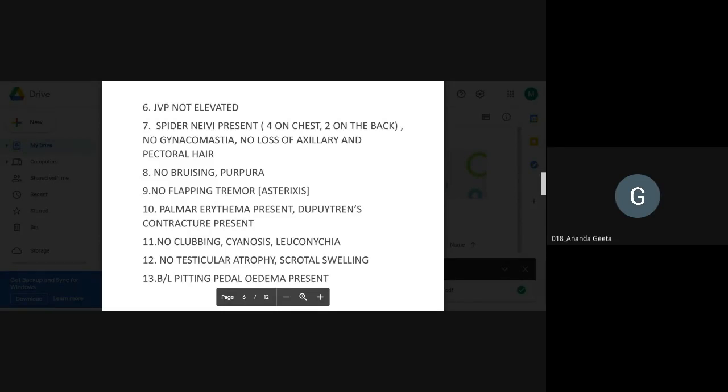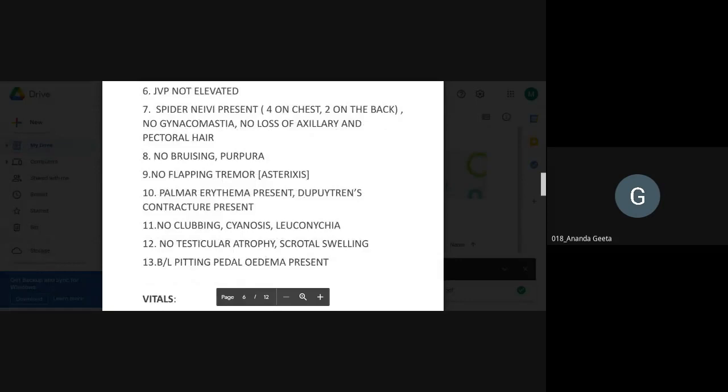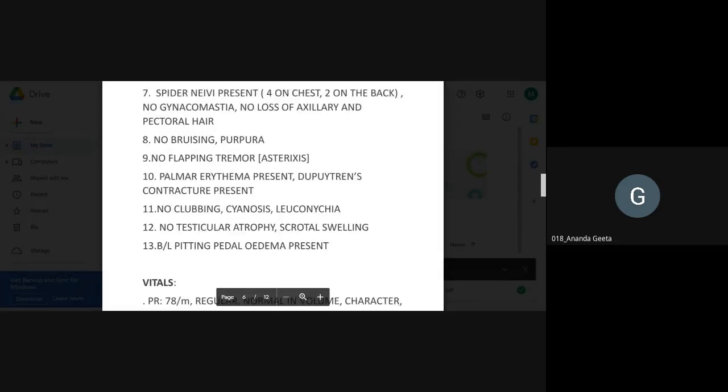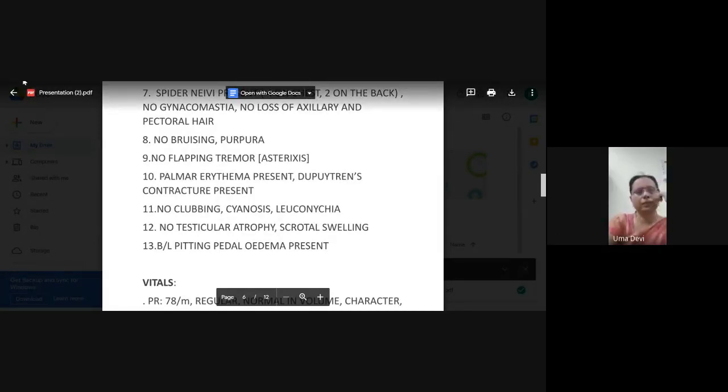Palmar erythema present. Dupuytren's contracture present. No clubbing, cyanosis, or leukonychia. No testicular atrophy or scrotal swelling. Bilateral pedal edema present. Okay, very good. So we'll come from the beginning. So in the eyes, from number 1. Go to your previous slide.